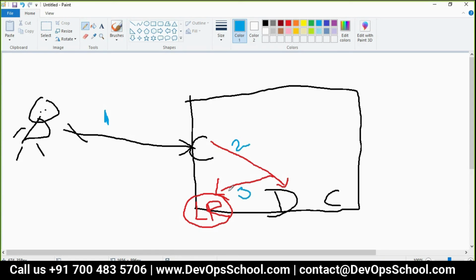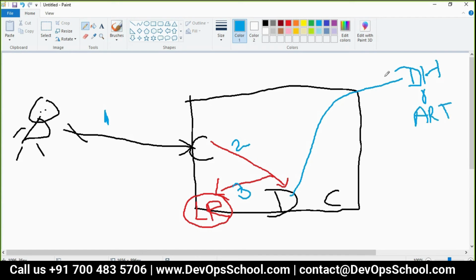Now, if that image is not there in the local registry on the same machine, then it will go to the remote registry. This can be GitHub, Docker Hub or Artifactory. The default is Docker Hub.